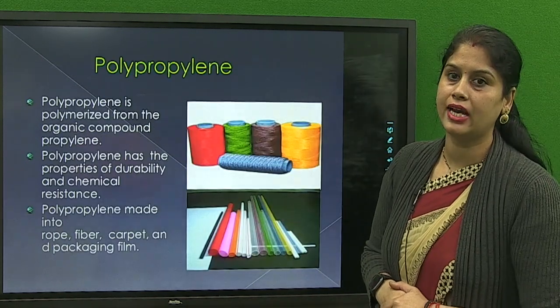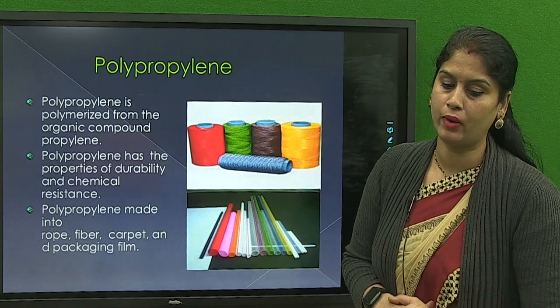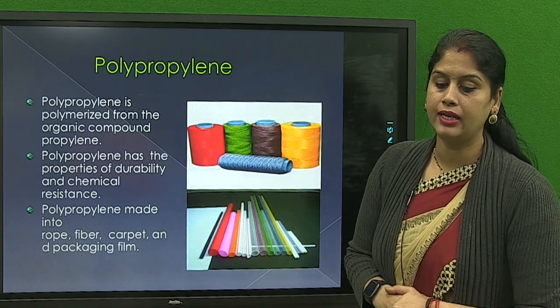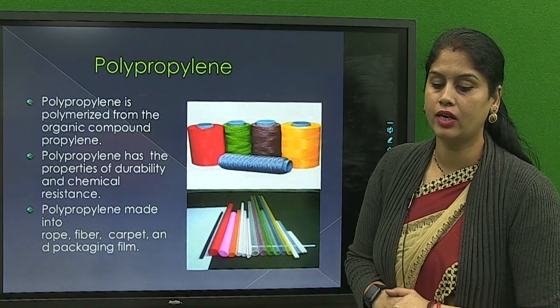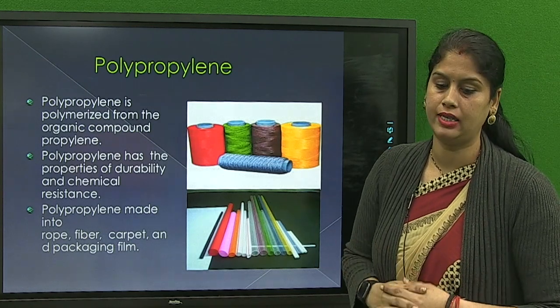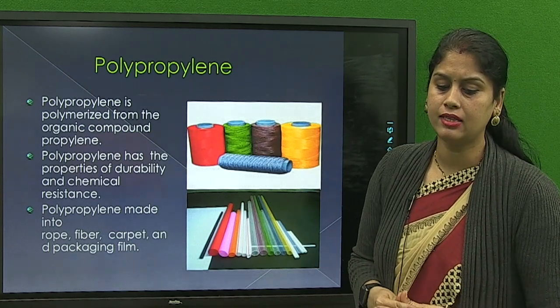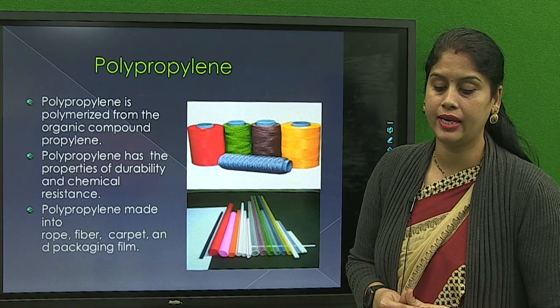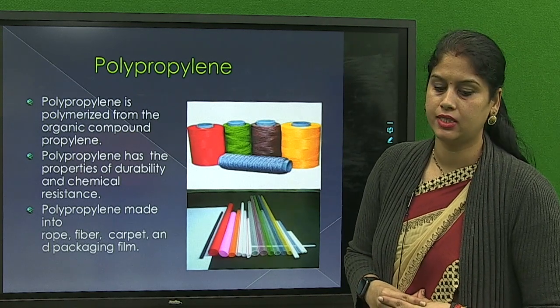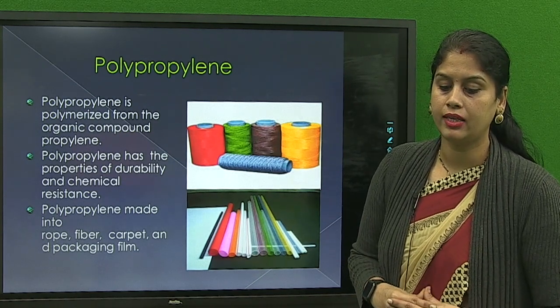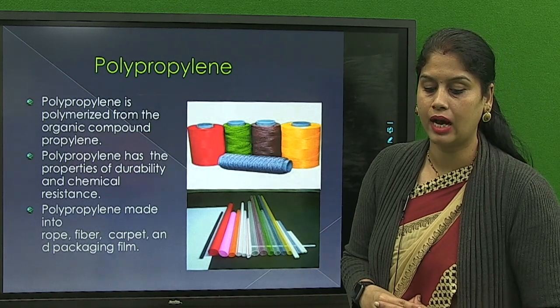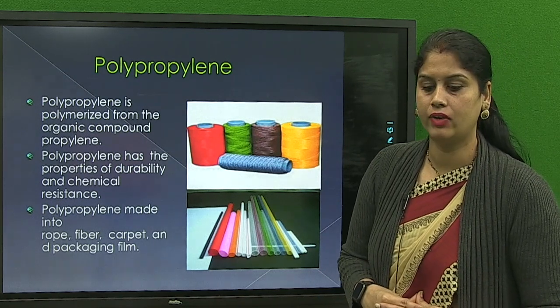Now come to the next type of plastic, that is polypropylene. And polypropylene is polymerized from the organic compound, that is propylene. Propylene has the property of durability and chemical resistance. Polypropylene is made into rope, fiber, carpet and packaging film.